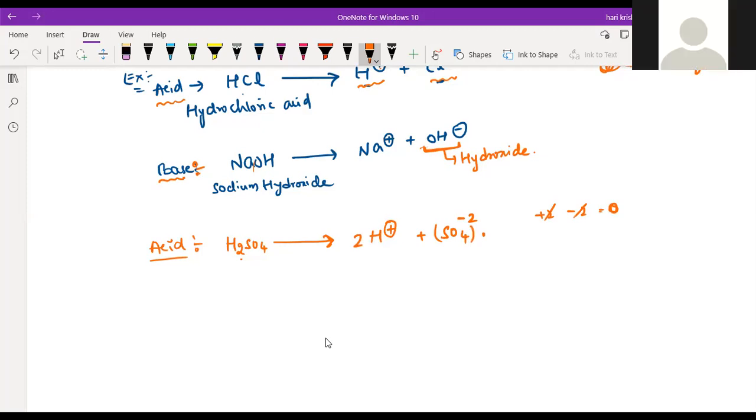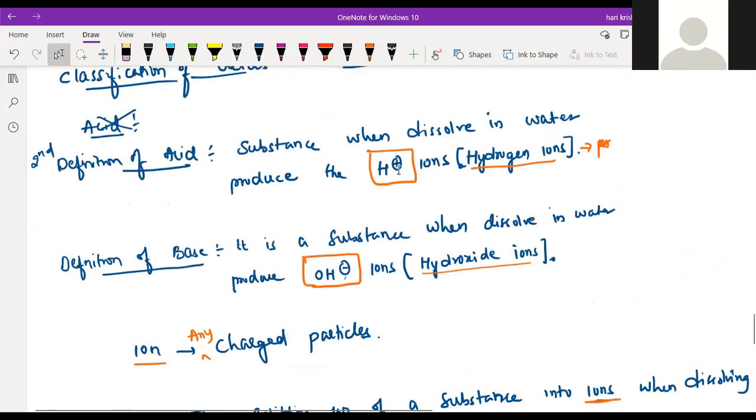Sir, I have a doubt. Why are you keeping plus, sir? We can keep minus also, no? For what? For H. That's what I told you. According to the definition, acid means it produces only H plus, right? Not H minus. Yes or no? Yes, sir. Acid means it will produce only H plus ions. Okay, sir. And base means what? It will form OH minus ions always. The charge also will be there. Okay?